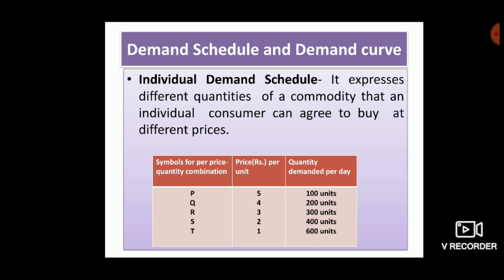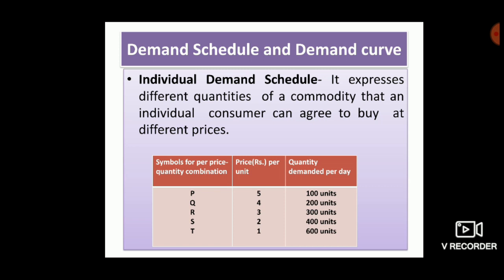Individual demand schedule expresses different quantities of a commodity that an individual consumer can agree to buy at different prices. It can be made clear with the help of an imaginary demand schedule.